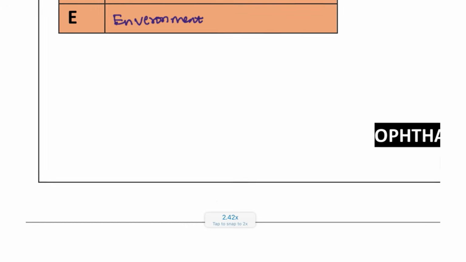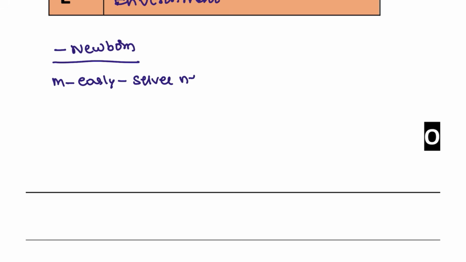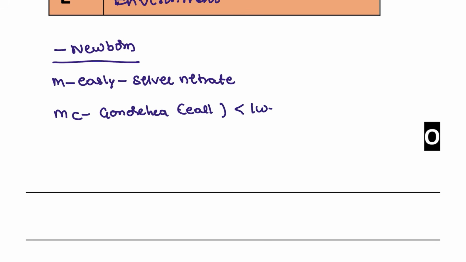Next, also the association with conjunctivitis in children like newborns. The earliest is due to the chemical silver nitrate. Most common is gonorrhea, and this is the early type, less than 1 week or within 24 hours only.